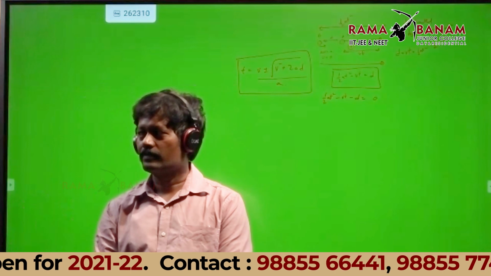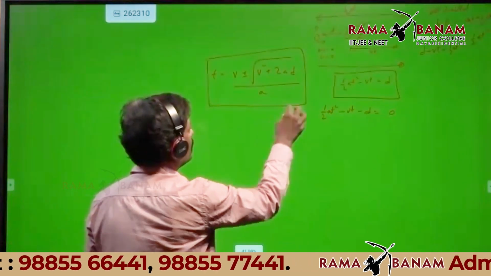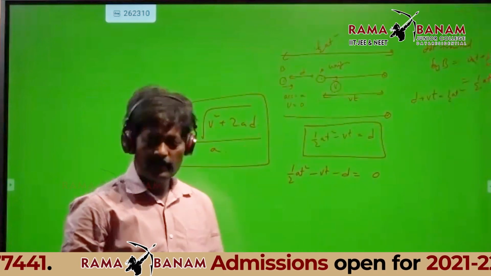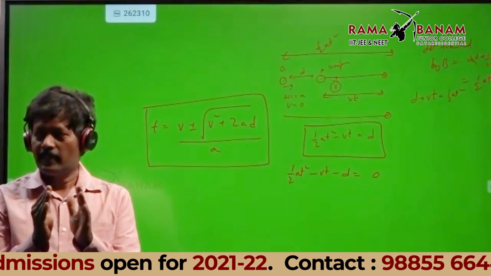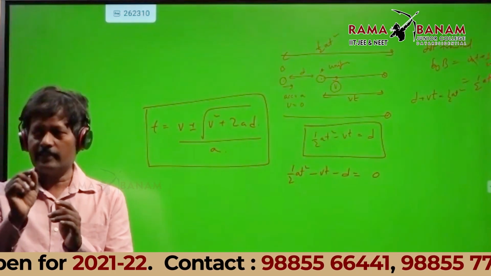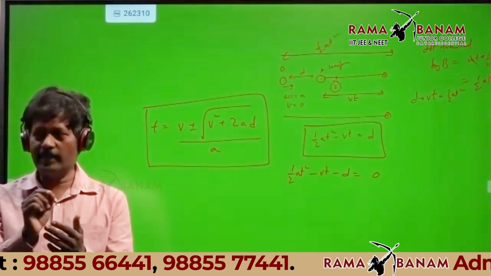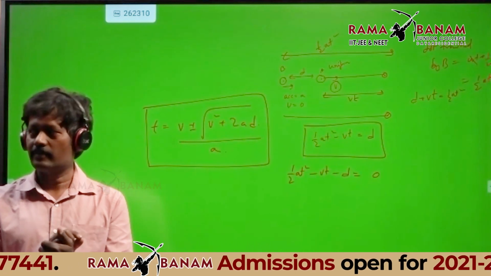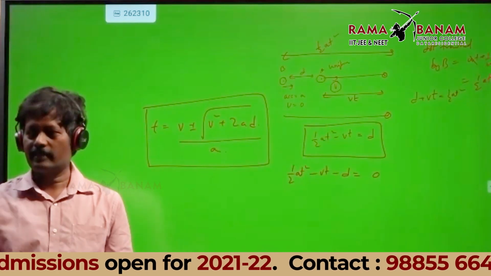Half AT square minus VT. What is the meticulous point in this class? If the discriminant is negative, they cannot meet.